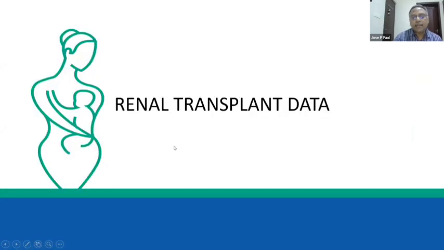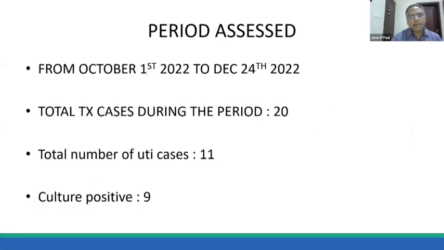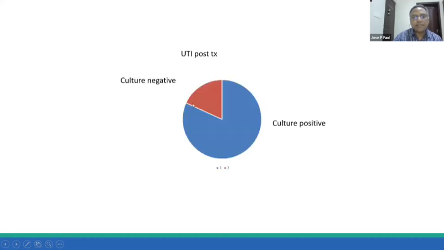So I'll just go through my renal transplant data. We usually do about 2 transplants per week. This is data from October 1st to December 24th of this year, and the total number of transplant cases done was about 20. We have got a slightly higher incidence of urinary tract infections. Around 11 patients out of 20 had urinary tract infection, and cultures were positive in about 9. Cultures were negative in about 2 patients, and positive in the rest 9.